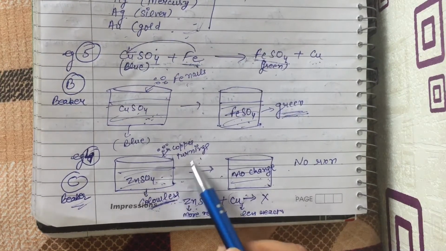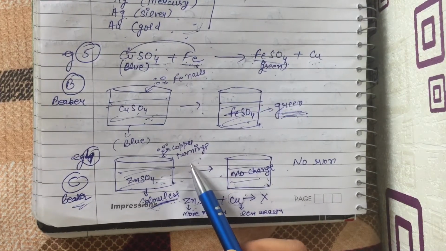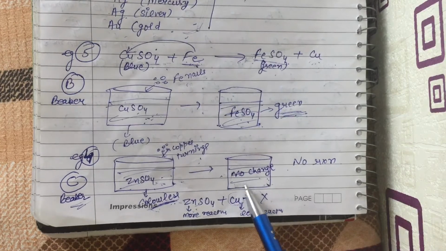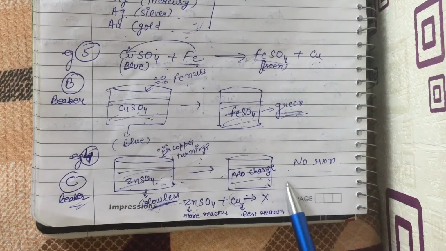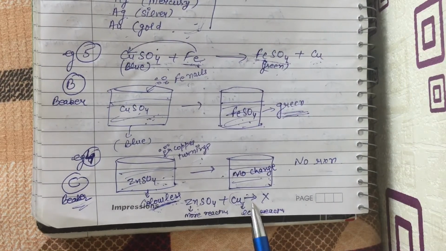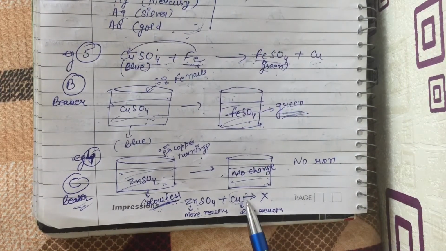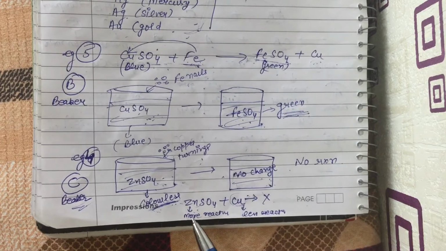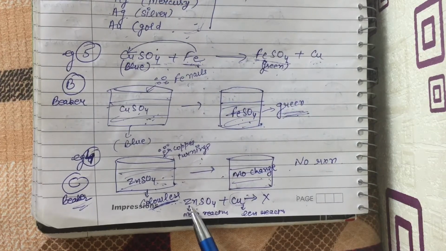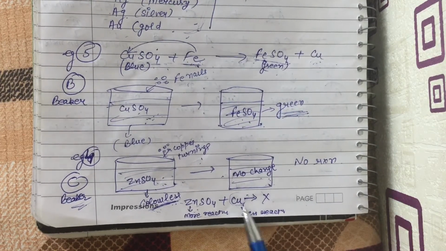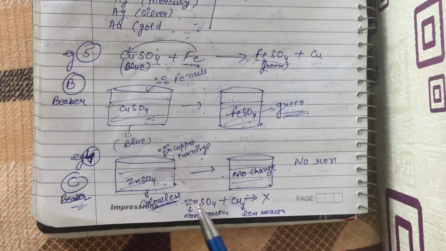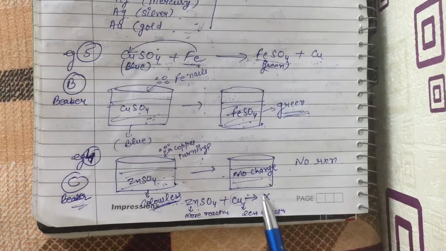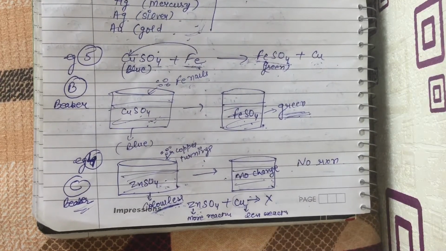And after the reaction between zinc sulfate and copper turnings, we can see no change is there. That means no reaction takes place. Why? Look there, zinc sulfate plus copper. Which one is more reactive? Zinc. Zinc is the more reactive metal than copper, and copper is less reactive. So copper cannot displace zinc from its salt solution. That's why no reaction will take place.